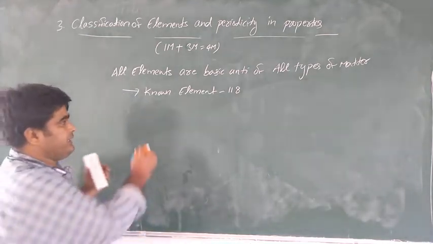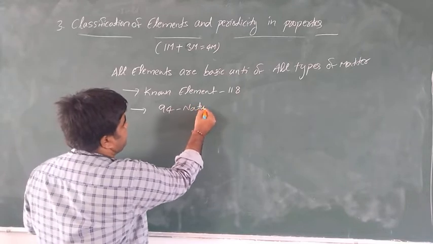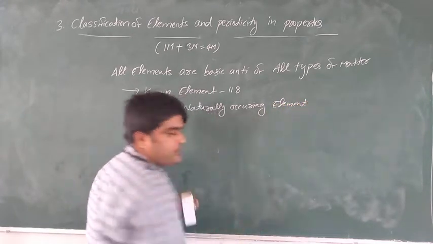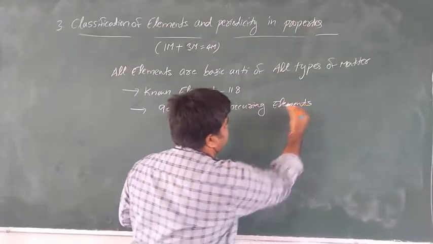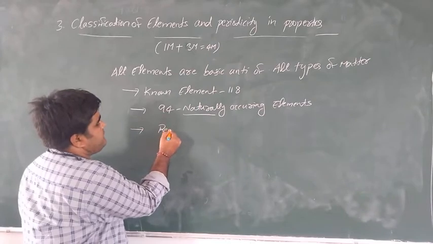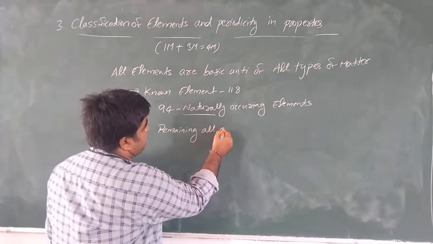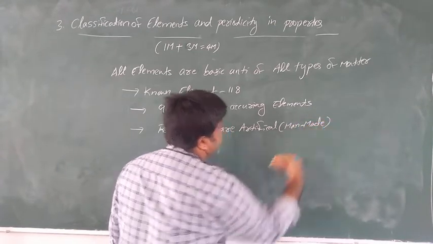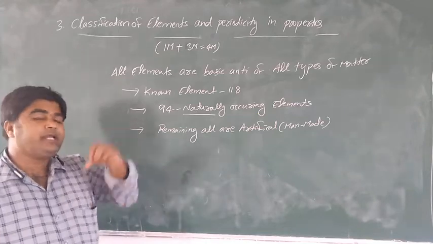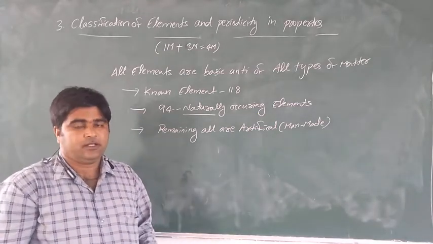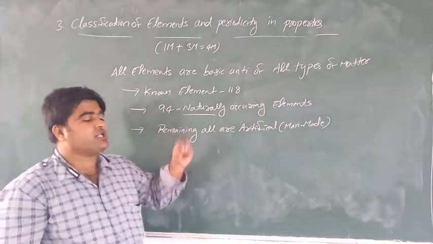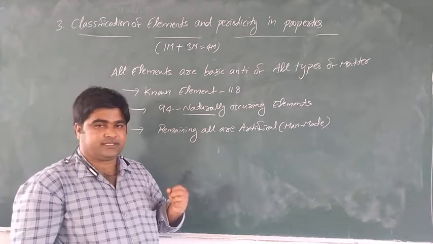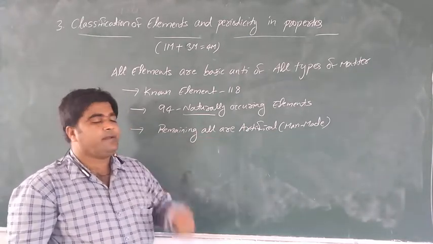Out of these 118, 94 are naturally occurring elements, that means they are available in nature. The remaining are artificial, that is, man-made elements.